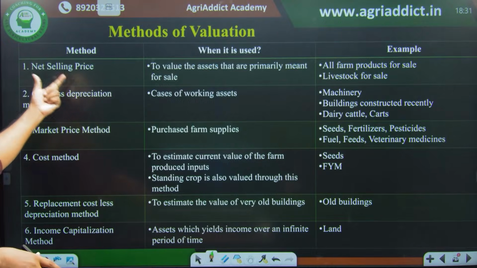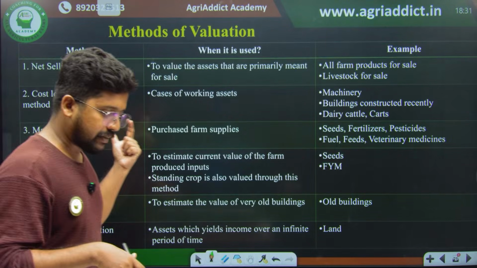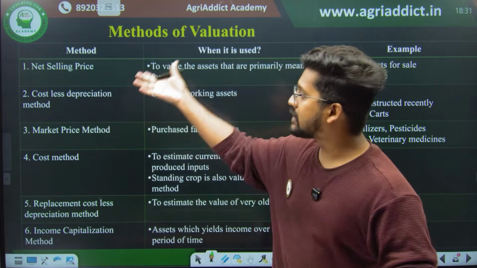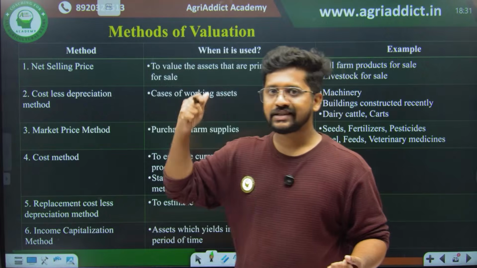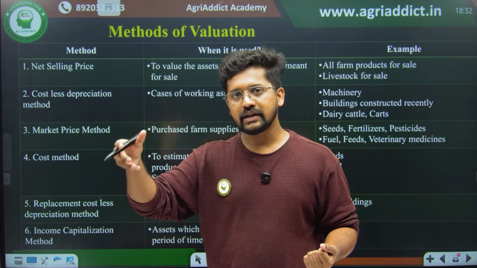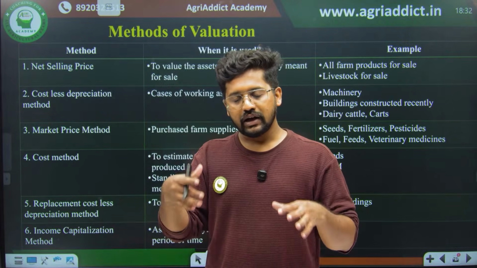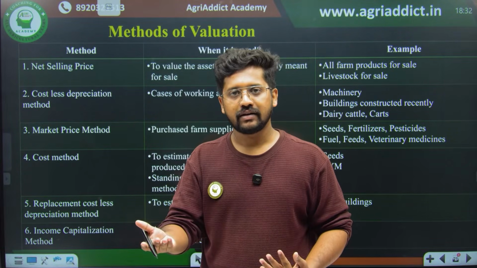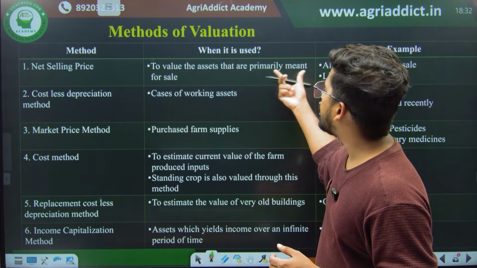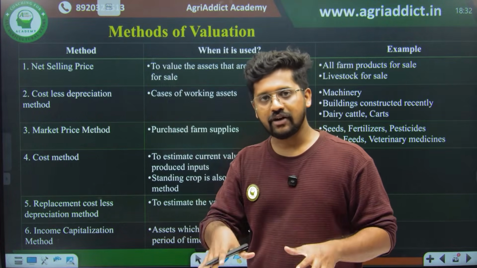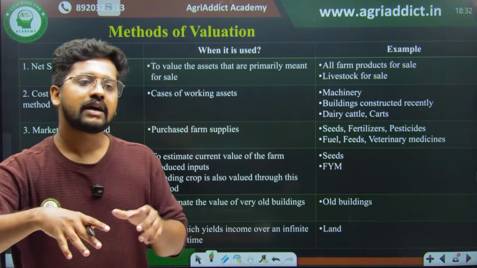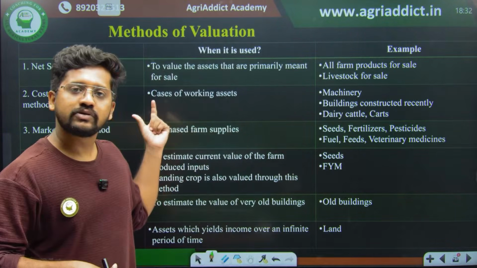Okay, so the first one is net selling price. Even in our master course batch, I just want you not to by heart this, but to understand from the terminology itself. Net selling price: I am selling something, and how much net price am I getting for that particular product. As a farm manager, what I will be selling is something produced in the farm. To value what is primarily meant for sale from the farm, we will be using the net selling price method. That is, whatever is created in the farm and meant for marketing, we will use the net selling price method.